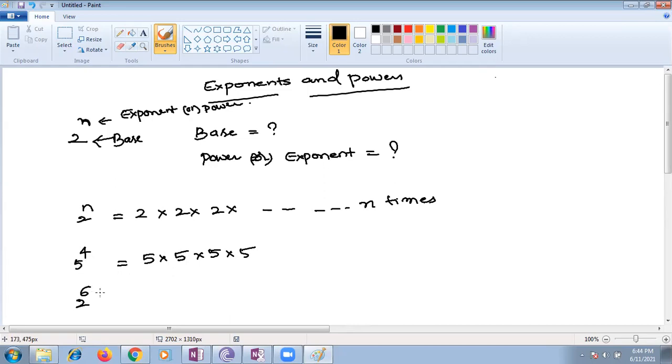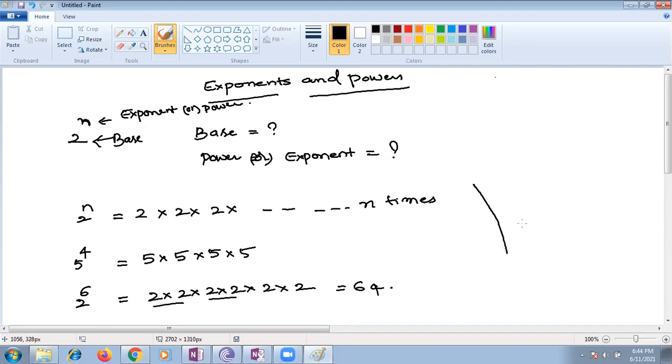Suppose 2 power 6. 2 power 6 means 2 is multiplied how many times? 6 times. So 2 twos are 4, 4 twos are 8, 8 twos are 16, 16 twos are 32, 32 twos are 64. 2 power 6 is 64. Like that you can write your number in exponential form.